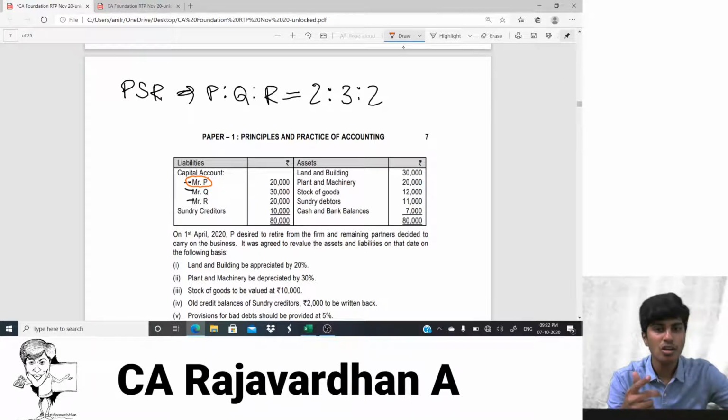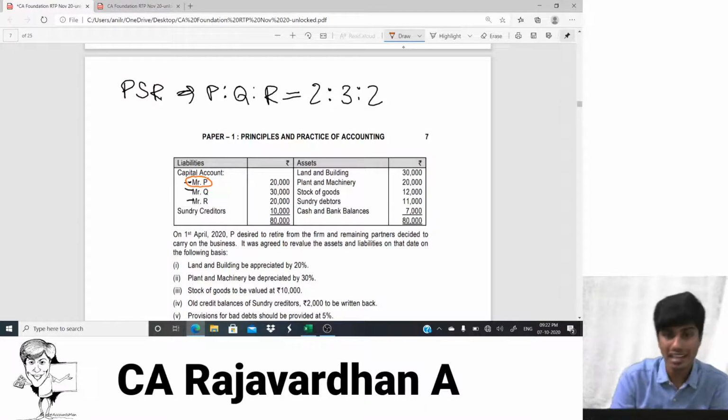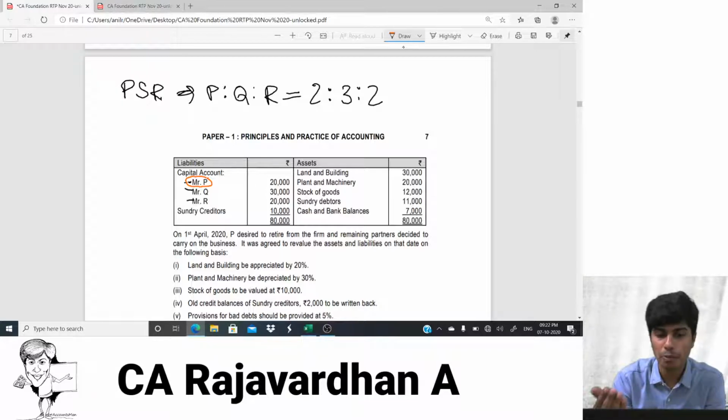You guys get it? Or in other terms, if I were to substantiate my previous statement, land and building, when it was bought long ago, it was 30,000. Right now the present market value might be 1 lakh. So when the present market value is 1 lakh and the land and building was recorded at 30,000, what happens? There is 70,000 profit. Out of that 70,000, the profit belongs to P, Q and R, all three of them. If P retires now and the land and building is not sold on retirement, then what happens? One fine day when it is sold, that profit will be shared between Q and R and not P.